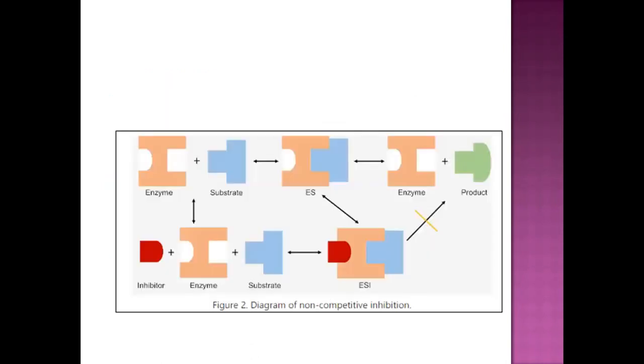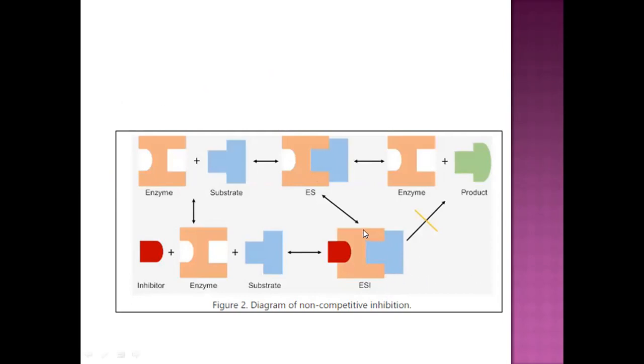So see this diagrammatic representation. This is the normal way. Enzyme binds to the substrate and forms the enzyme substrate complex. That enzyme substrate complex is broken down into the product and the enzyme. And in the non-competitive case, the inhibitor will bind to the enzyme, and substrate also binds to the enzyme, and there is a formation of an enzyme substrate inhibitor complex, and this complex will not be broken down into the product.